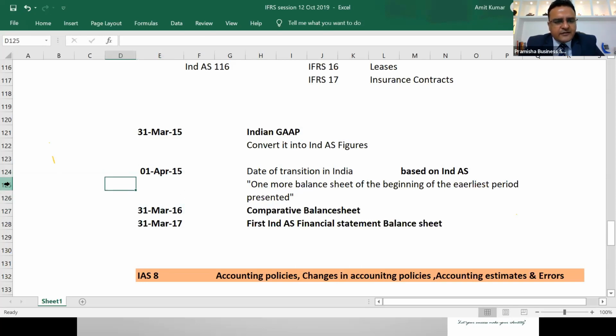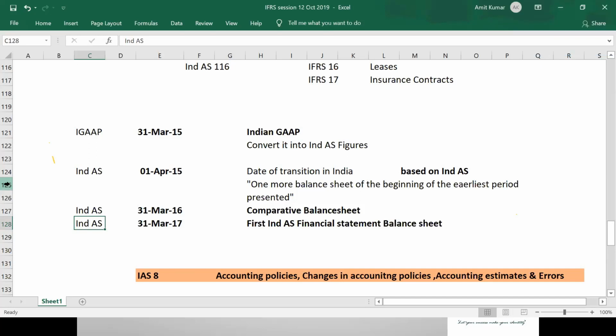If we are publishing 31st March balance sheet on Ind AS, we need to publish 31st March 16 on Ind AS. And how is it possible? Only when we are able to convert this IGAAP balance sheet, which was on Indian GAAP, to Ind AS. We have been successful in converting the financial statement, which is based on IGAAP, to Ind AS on 1st April. Now I have all the balances on 1st April on Ind AS. If I move into new financial year from 1st April onwards, my 31st March balance sheet will automatically be on Ind AS, and my 31st March 17 will automatically be on Ind AS. Agree or not?